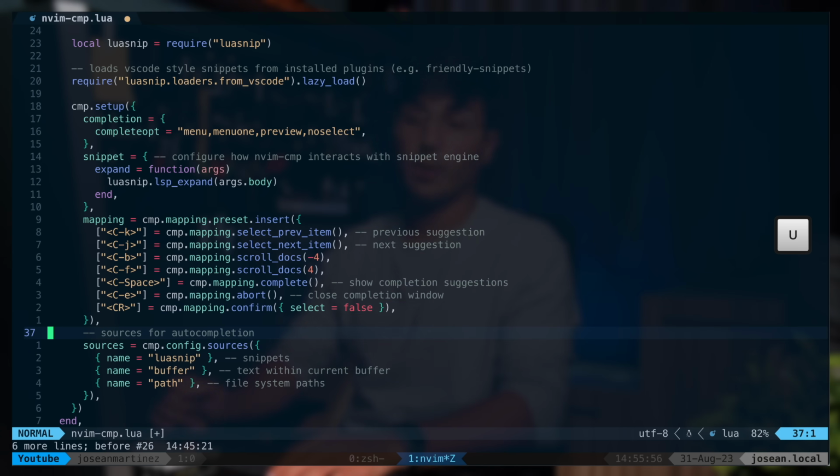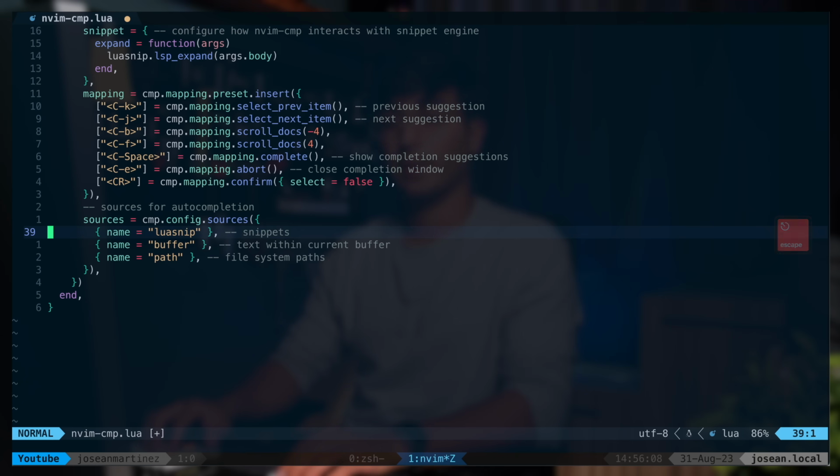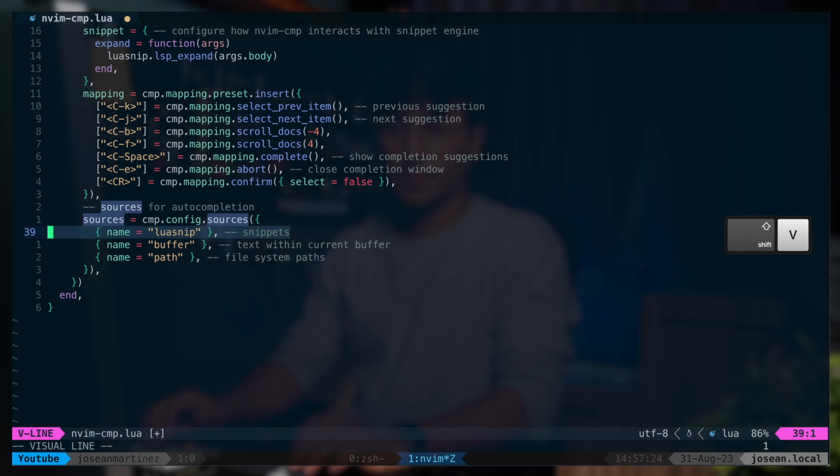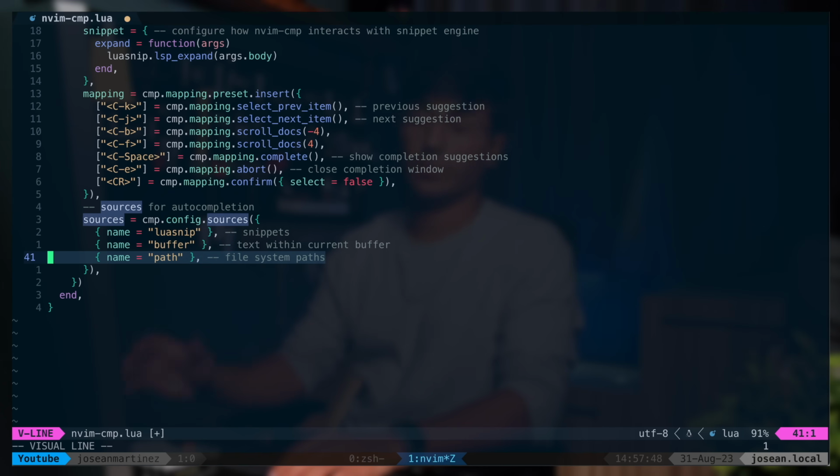Now finally, we want to add our sources for nvim-cmp. The first one will be the LuaSnip completion source for our snippets. Second one will be text within the buffer, and the last one will be file system paths. Note that the order of these sources does determine the priority of the recommendations. So snippets will show up first, text within the buffer will show up after snippets, and then file system paths will be last. Of course, you can rearrange this according to your preference.